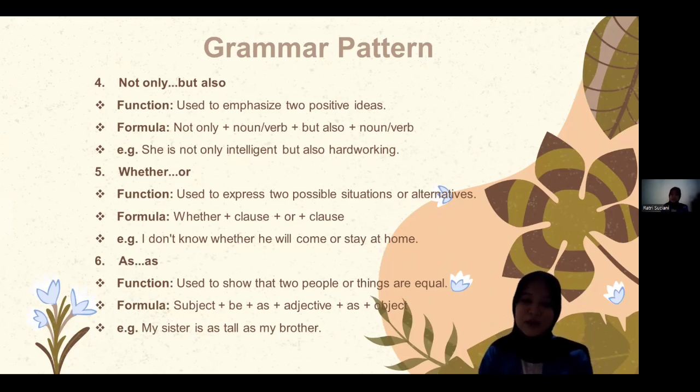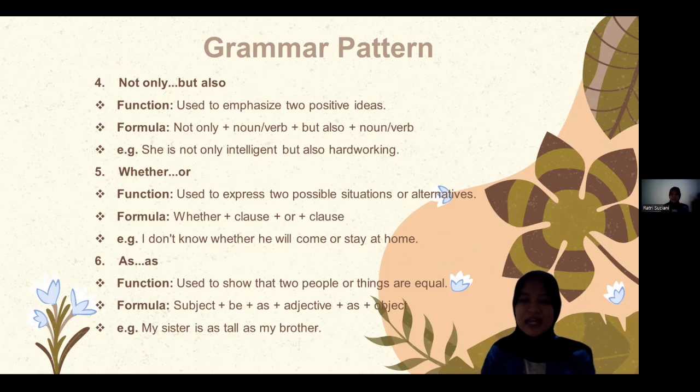Number five, whether pairs with or. The function is used to express two possible situations or alternatives. The formula is whether plus clause plus or plus clause. For example, I don't know whether he will come or stay at home.